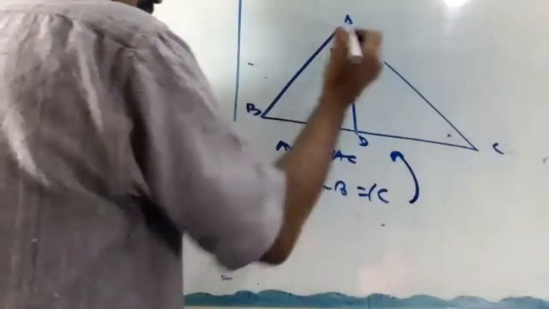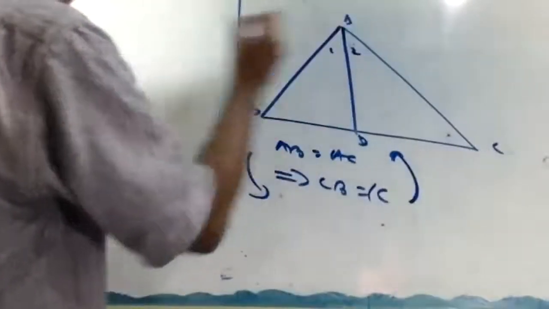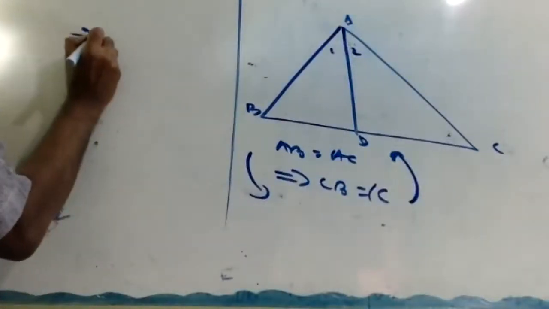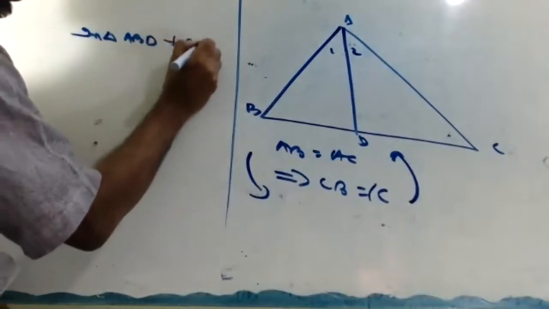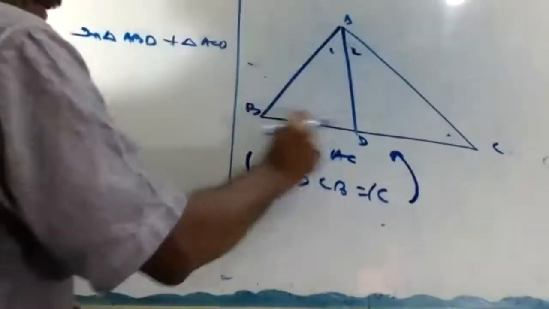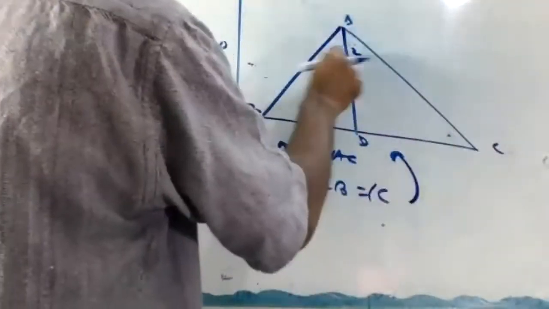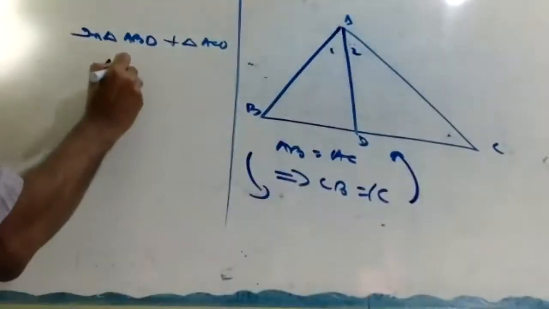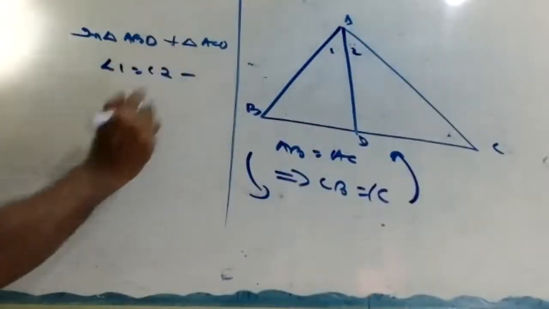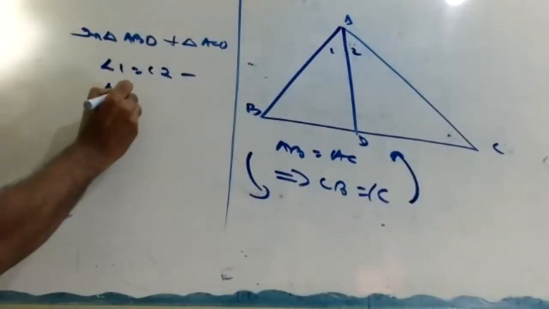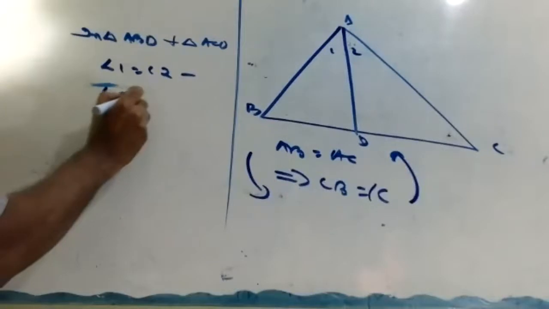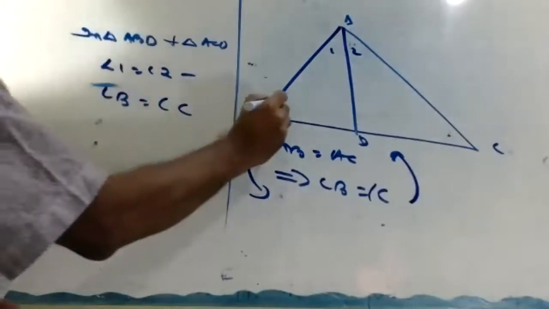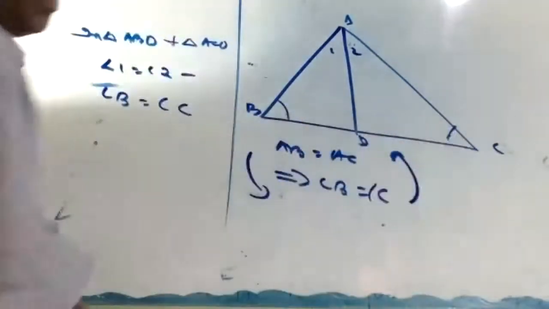We call this one 1, this one 2. Look at here. In triangle ABD and ACD, angle 1 equal to angle 2 by construction. Angle B equal to angle C, given.